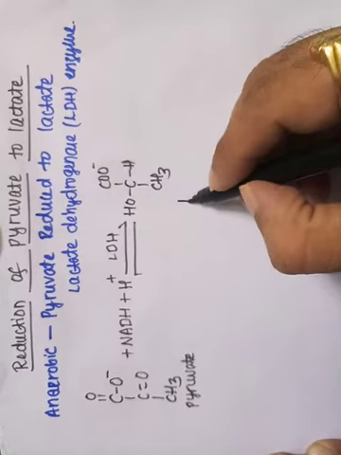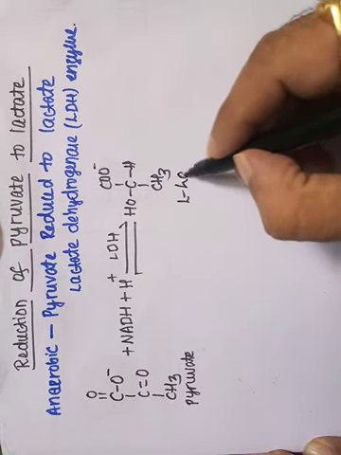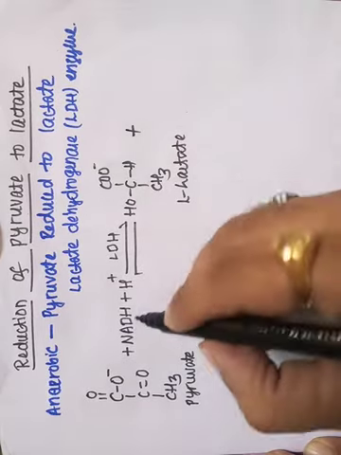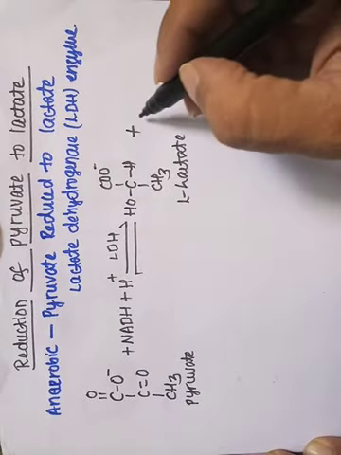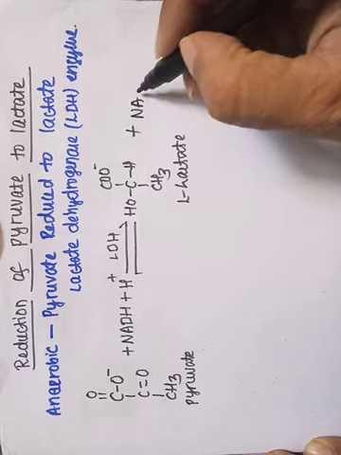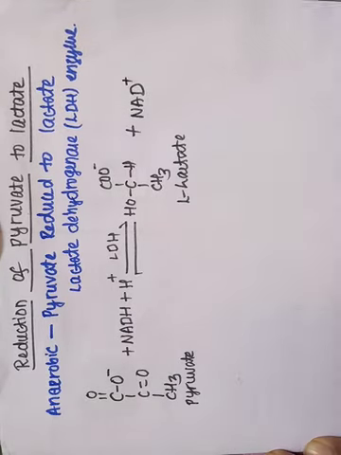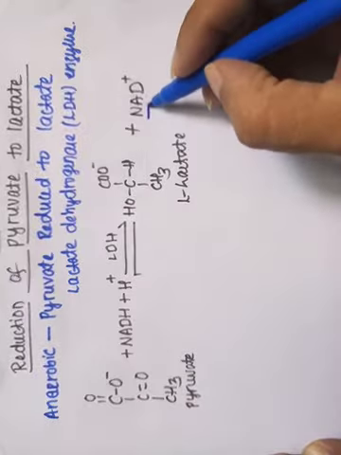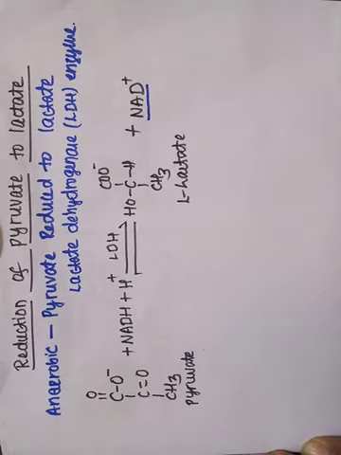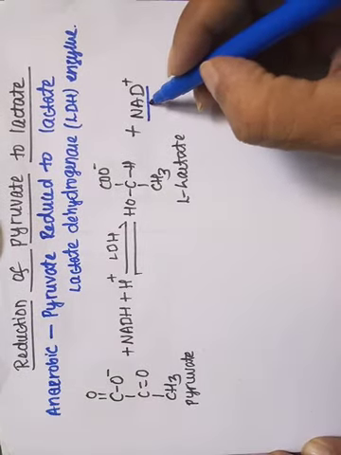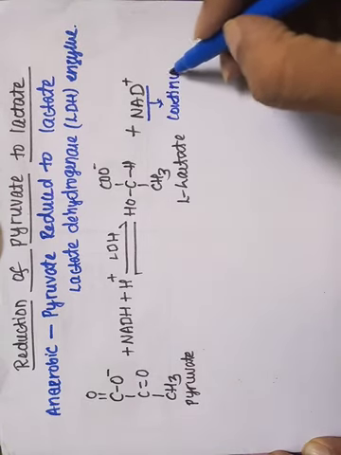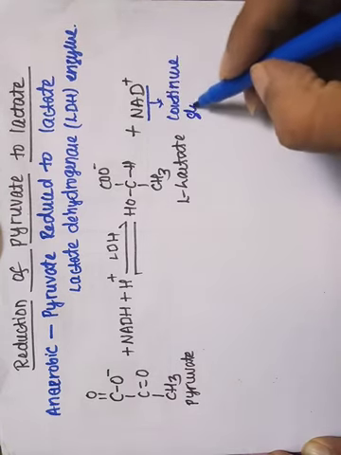So this is L-lactate plus, and this NADH oxidizes into NAD plus. The NAD plus which is formed will continue the glycolysis.